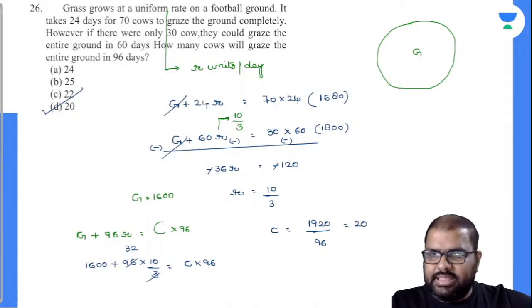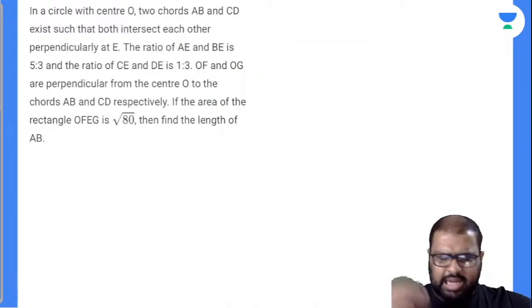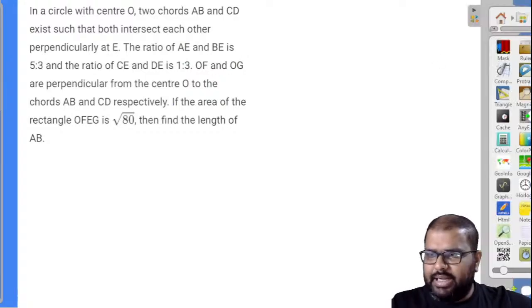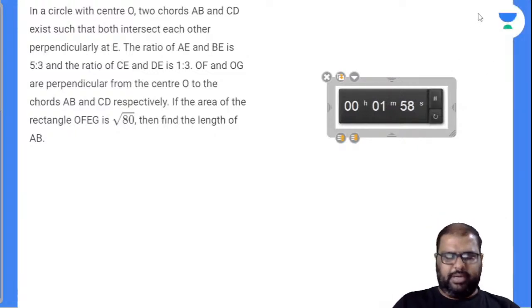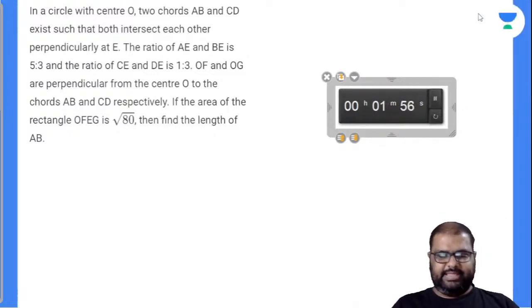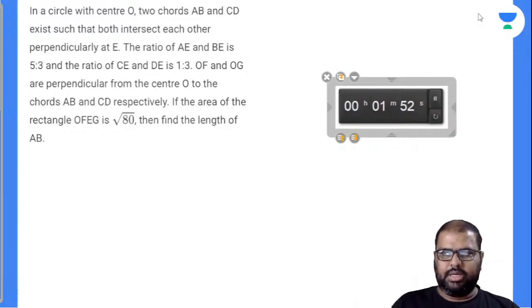Let's see the next question. Now I'm changing the pattern completely. I'm going with a geometry question here. If you know the properties of circle, you can solve the question very easily. Let's see how many can solve this. There are 3 properties included in this question. Those who can crack those 3 properties can solve the question in 1 minute.